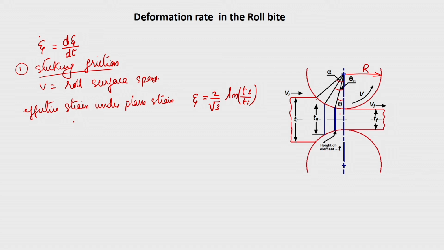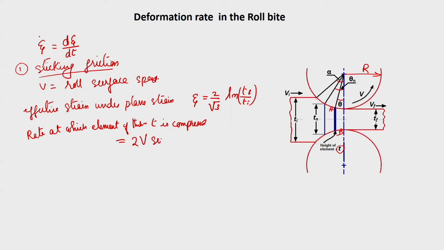Now, suppose you consider an element of height h, or thickness t, during the rolling process, with points A and B. The rate at which this element of thickness t is compressed is given by 2 v sin theta, because you take the vertical component of the velocity, and since it acts on both sides, it is 2 v sin theta, and that is the rate at which the element is deformed.